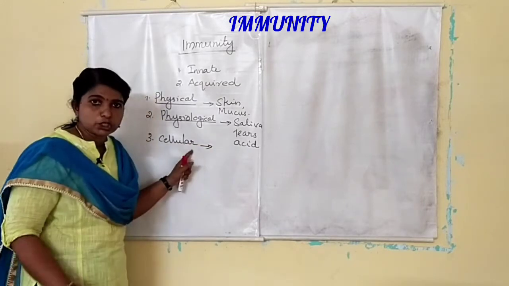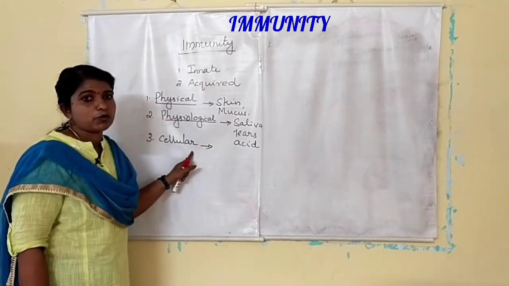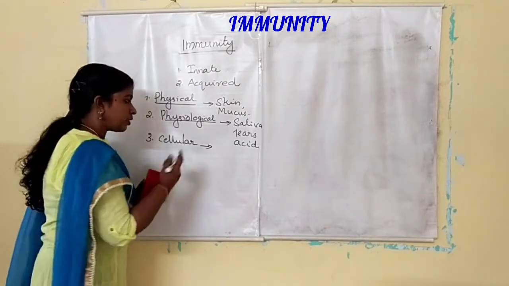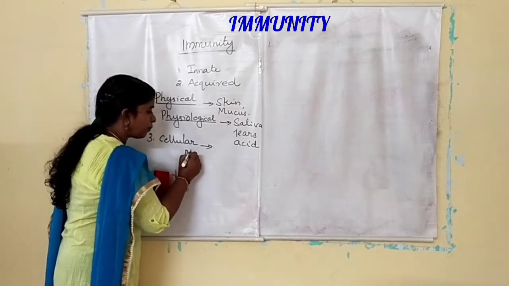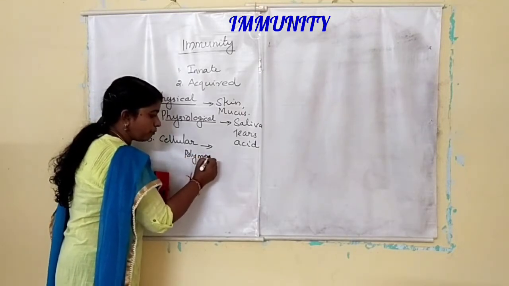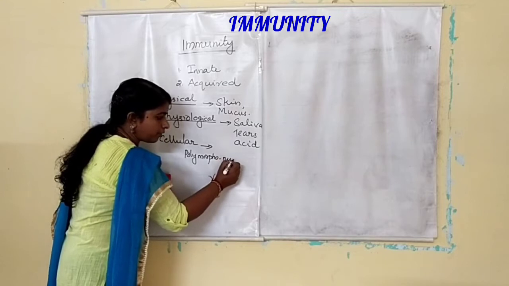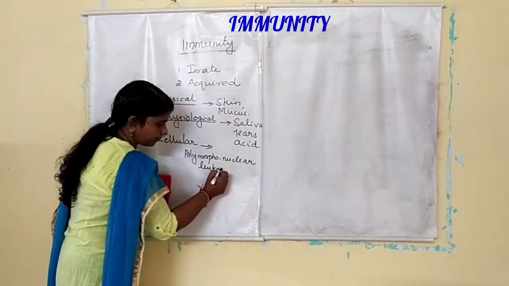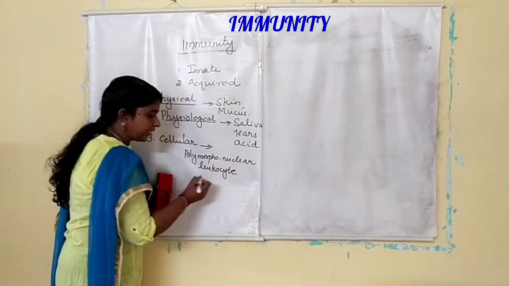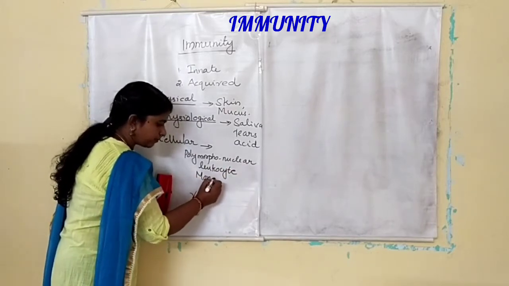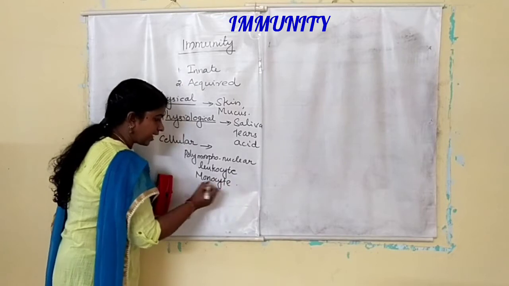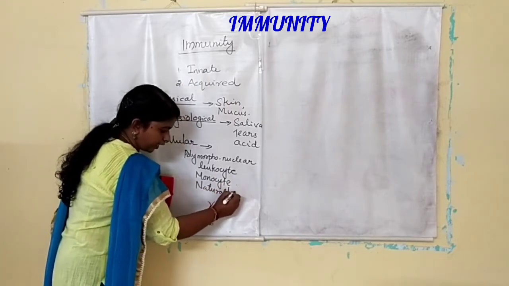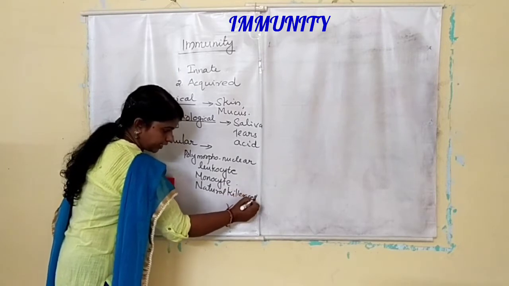Then the third one is the cellular barriers. Cellular barriers include different types of WBCs, leukocytes. One example is the polymorphonuclear leukocyte, then monocyte, then natural killer cells.